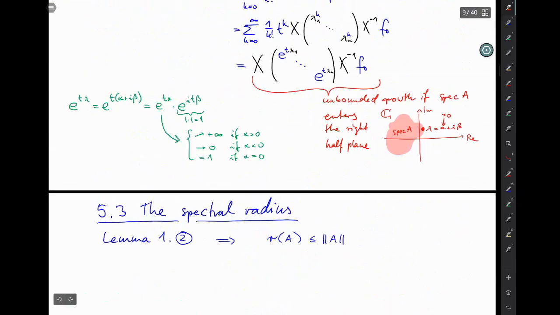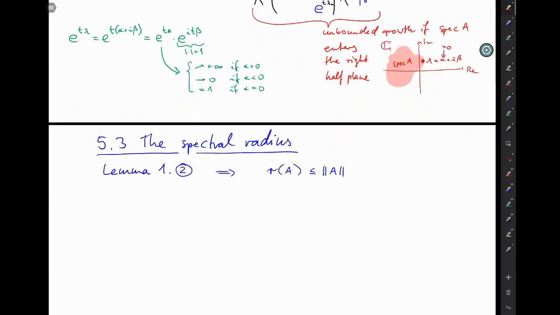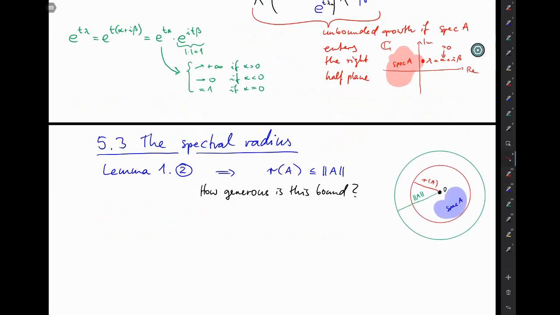Okay, so we have this bound, the spectral radius is less than or equal to the norm of A, and the question is, how generous is this bound? So we know that, yes, the green circle around 0 with radius norm A covers the spectrum, but the red circle, which has just the right radius, which is the spectral radius, also covers the spectrum and is a lot smaller. So the question, how generous is this bound, means how different is red from green.